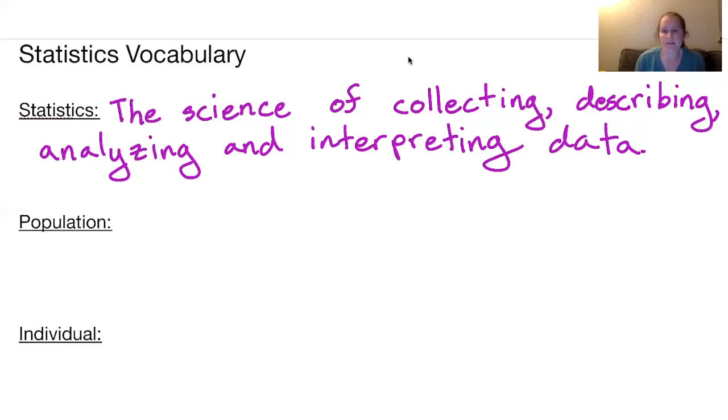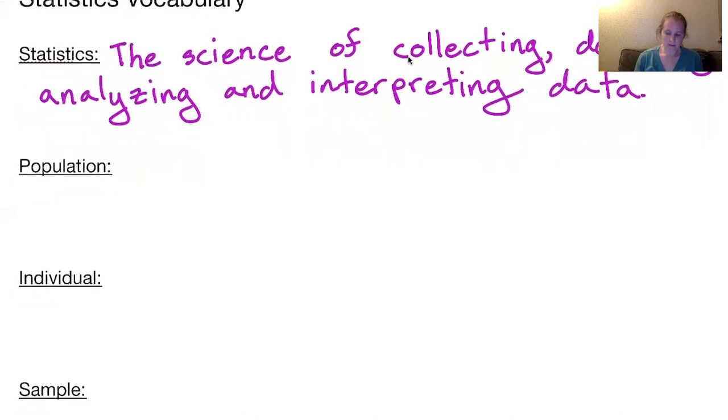So we collect information from people, from plants, from animals, whatever, and we use that to describe whatever group it is we're studying.